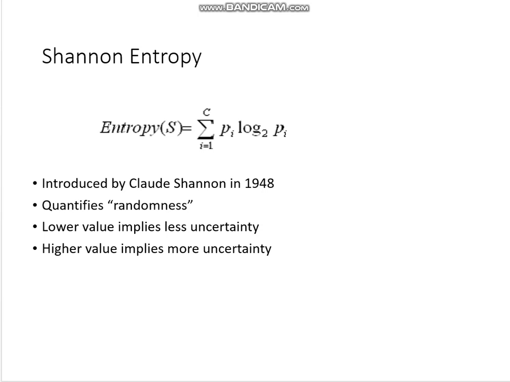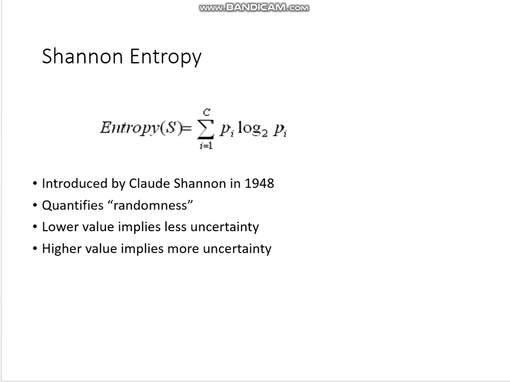Shannon entropy. This is the formula of Shannon entropy, P log P. It was introduced by Claude Shannon in 1948. It quantifies the randomness. Since we are dealing with randomness, Shannon entropy deals with randomness. Lower values imply less uncertainty.